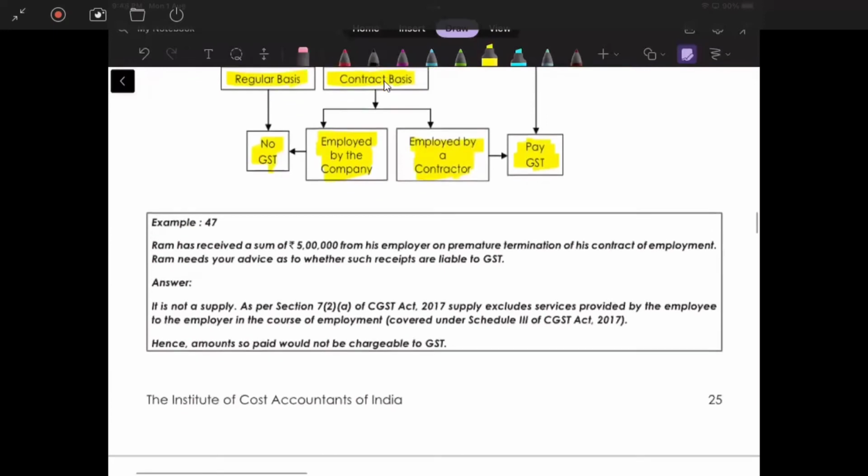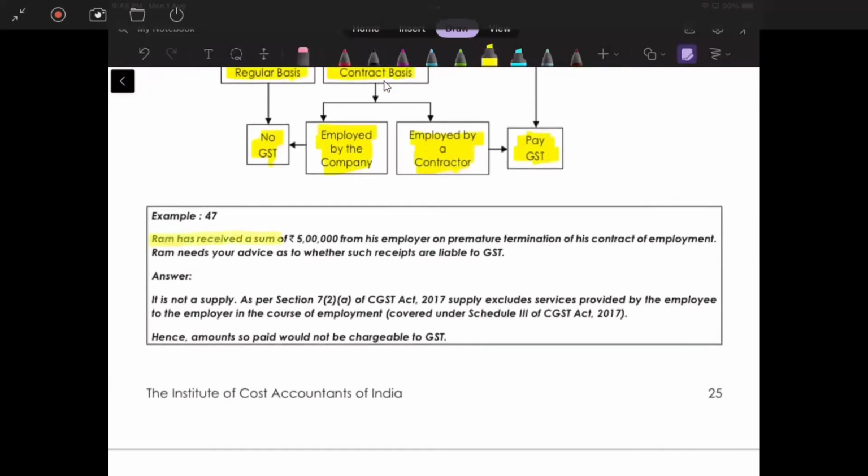The next one, Ram has received a sum of 5 lakh from his employer on premature termination of his contract of employment. Ram needs your advice to ask whether such receipts are liable to GST or not. It is not a supply as per section 7(2)(a) of CGST Act. Supply excludes services provided by employee to employer in the course of employment. So why they are saying this? Because covered under Schedule 3 of CGST Act.